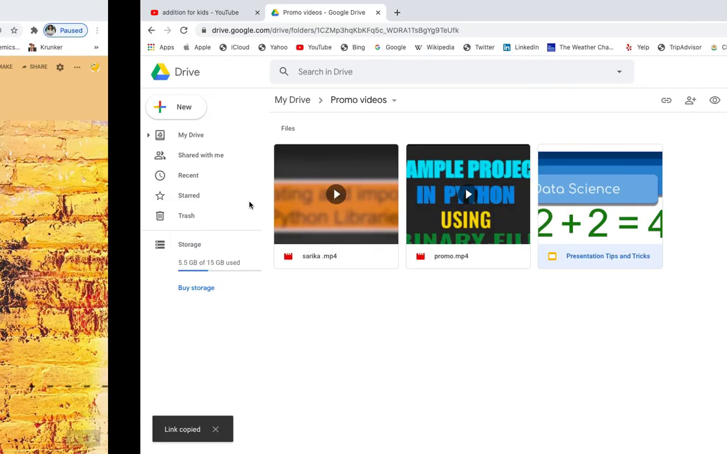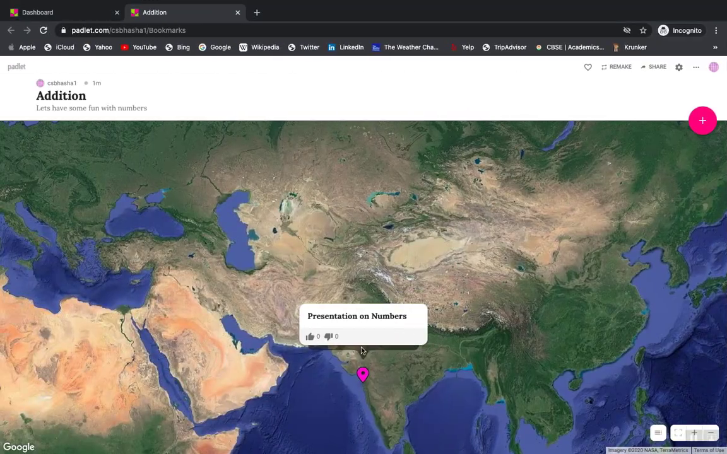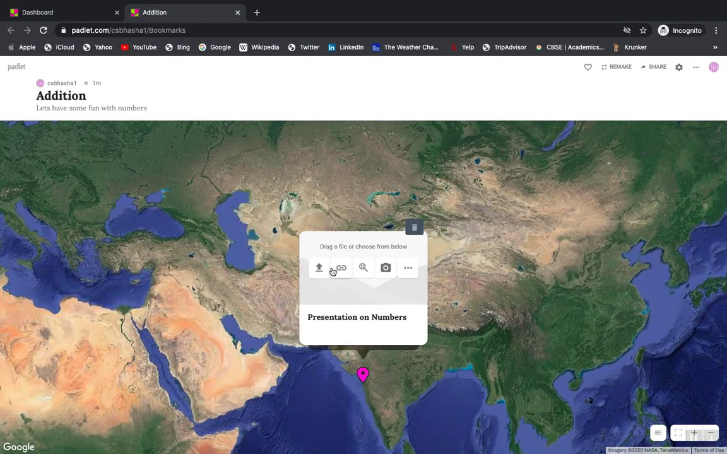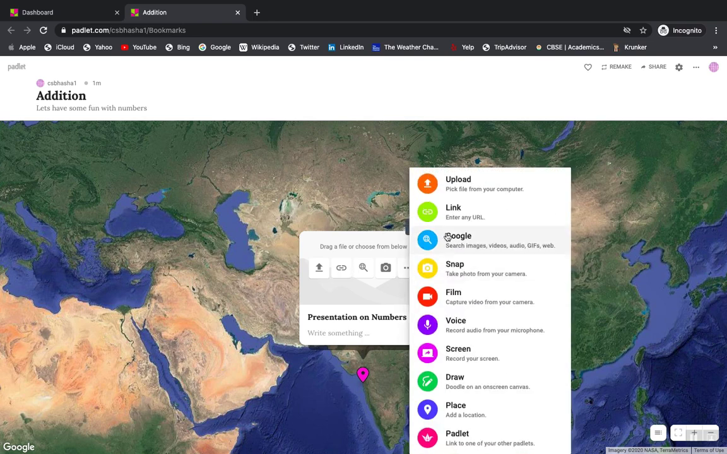Once it's done, I'm going to go back to my Padlet, and I would like to edit this. Now when I'm editing it, there are so many options. You can enter the URL, you can upload the file from your system, you can even upload some images, you can take a snapshot from camera. It all depends upon your creativity. How do you want to communicate what you want to communicate to your students? So it's completely up to you.